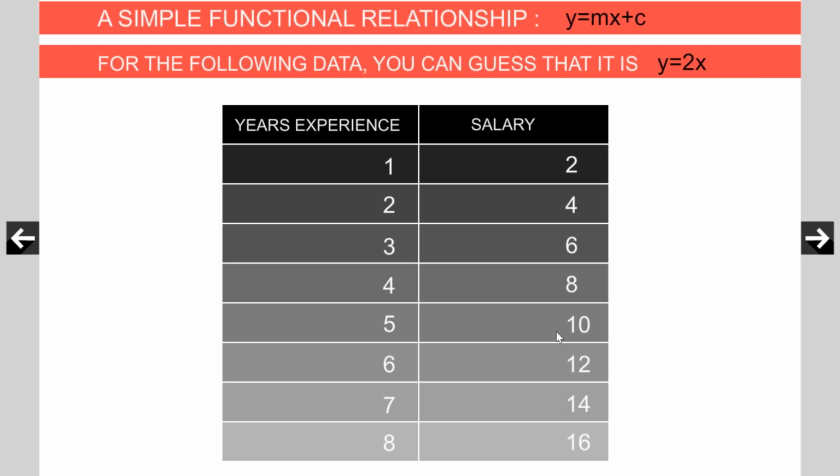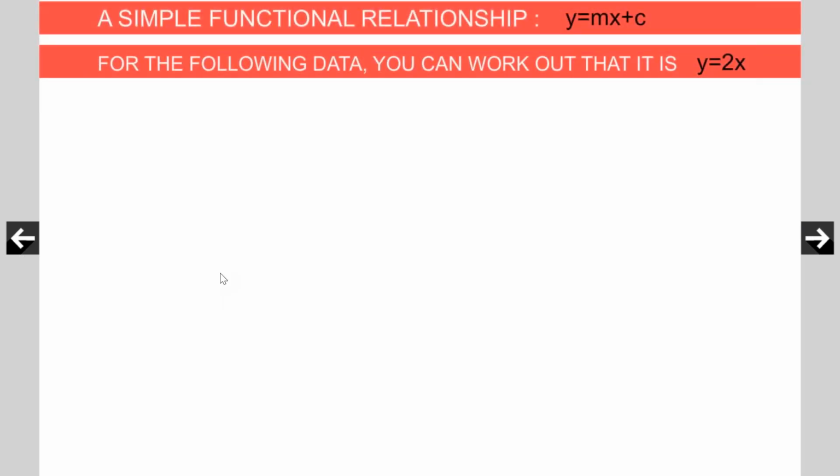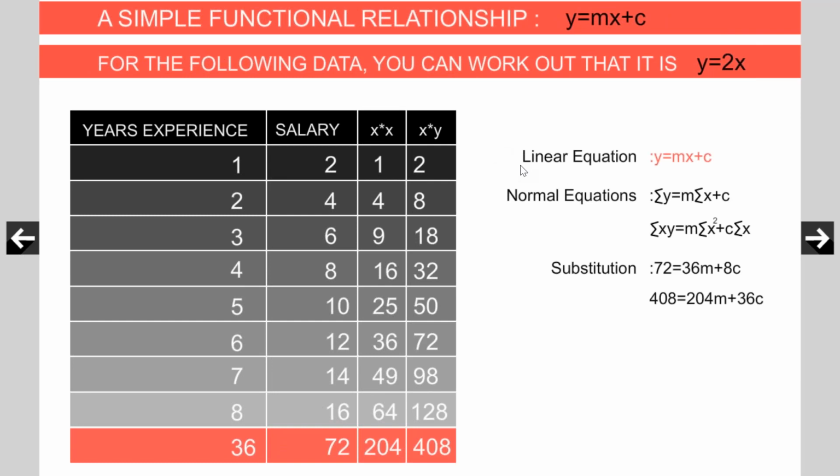Now what do I want to say? When the data is really so simple, you can easily find out the model. I have told you, model is an equation. Now suppose the data is a little bit complex, and then you can use a statistical technique known as least square technique. Now I have reproduced the values from the previous slide, right?